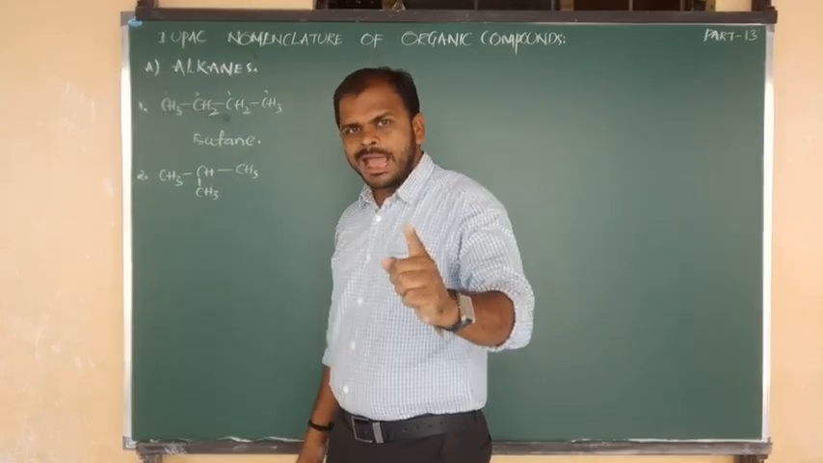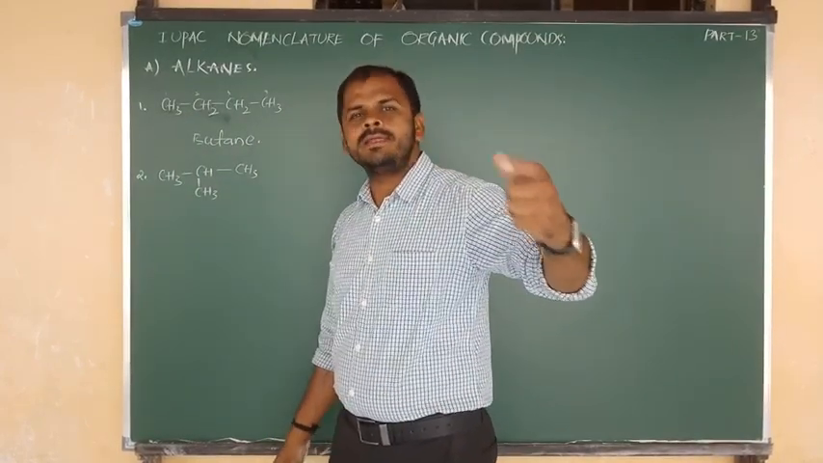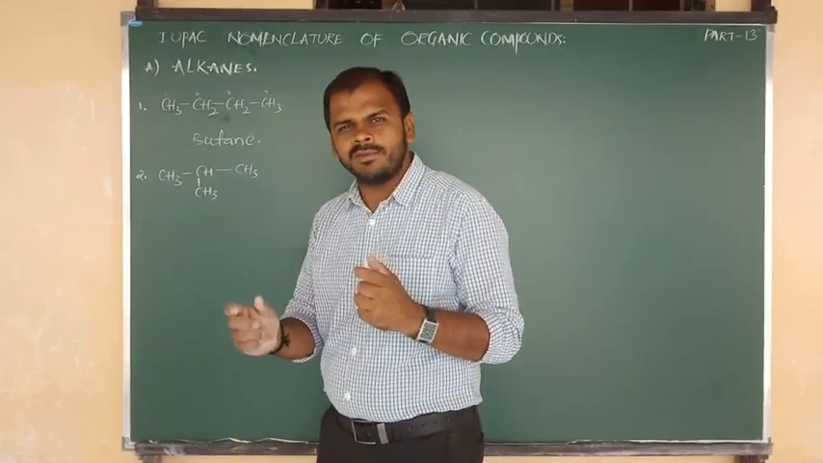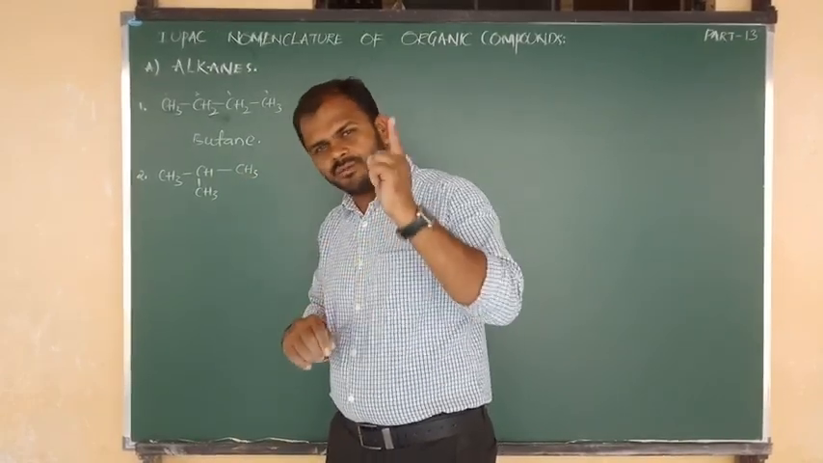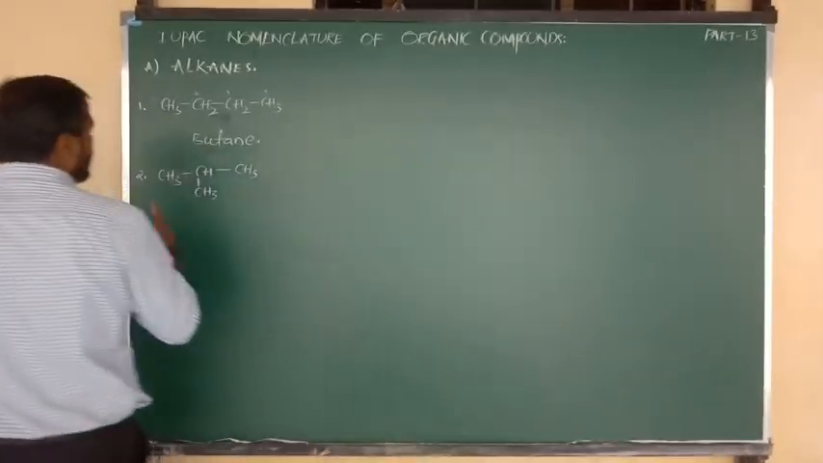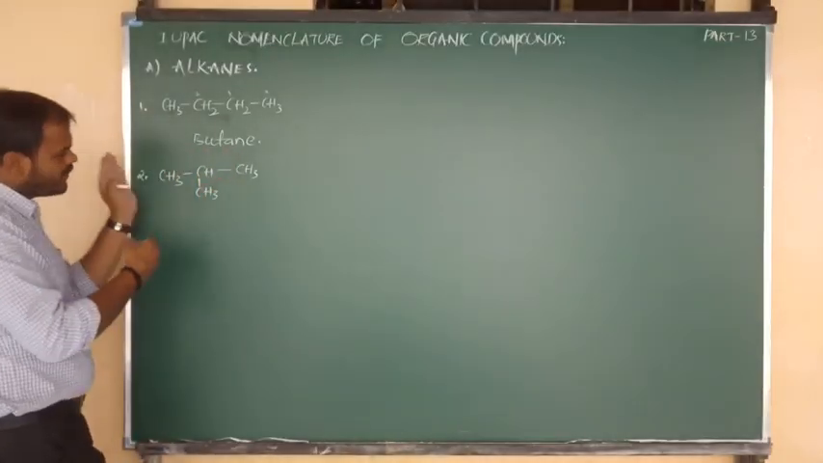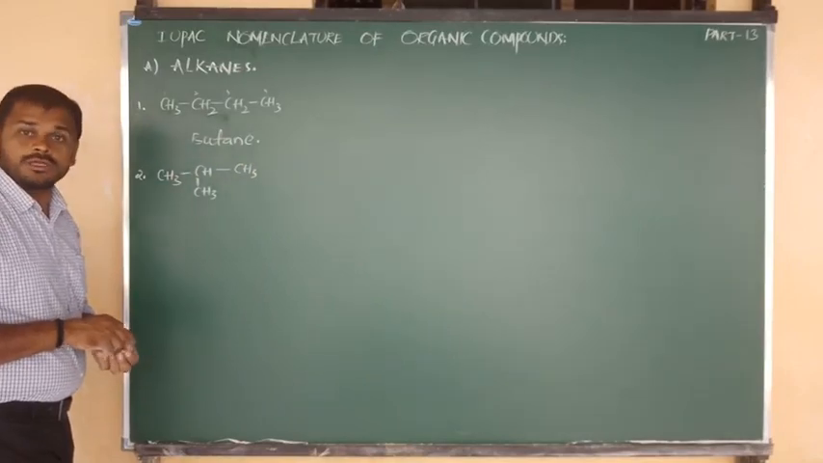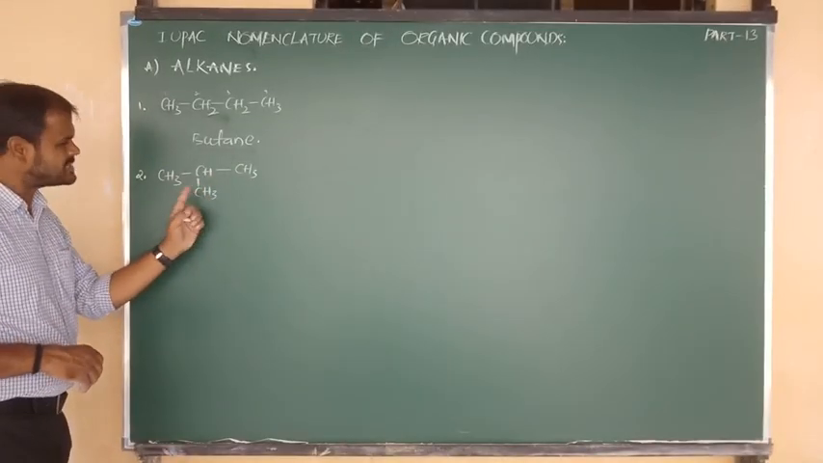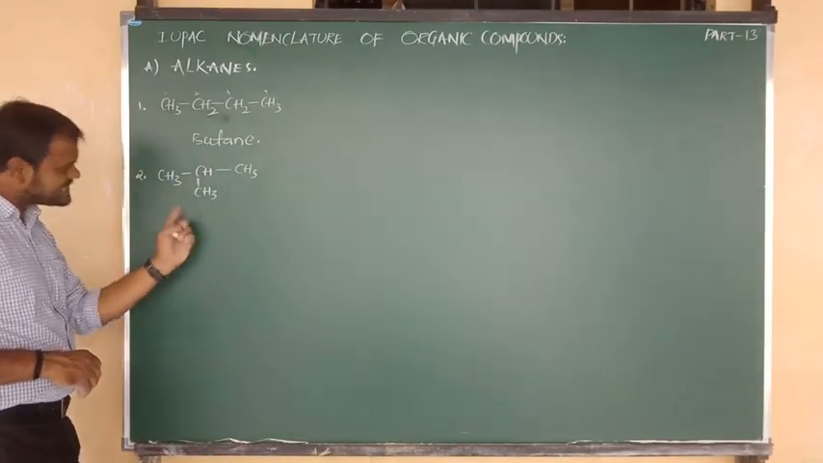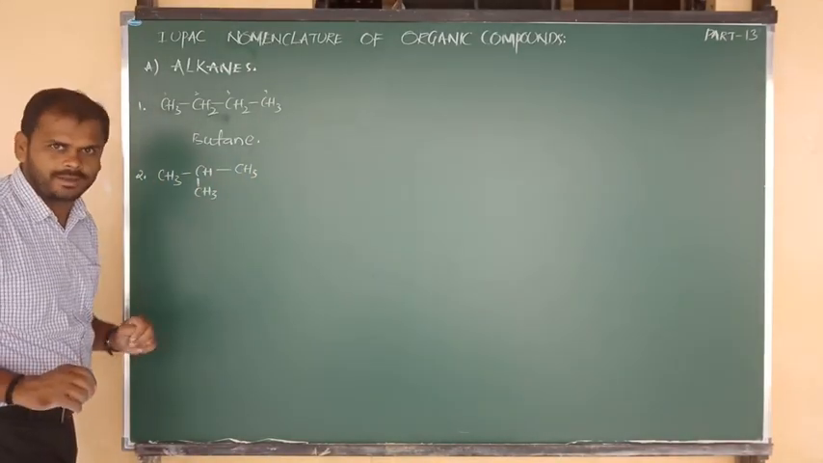Before reading the IUPAC name, decide the numbering of carbons, that is, determine which carbon will get first priority. 1, 2, 3. When we move from left, we get 3 carbons. So 1, 2, 3, 4. This is not the fourth carbon. This is not in the continuous chain. This is the side chain. I hope you are clear. Good.